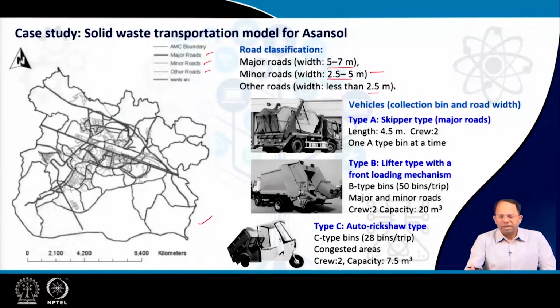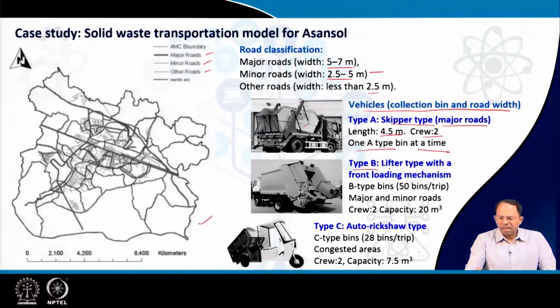Similar to 3 kinds of bin, 3 kinds of vehicles are considered, as per the type of collection bin and the road width, which determines the roads they will travel and the bins they will collect from. Type A is a skipper type vehicle which plies along the major roads. Their length is around 4.5 meters. They take a crew of 2, and usually lift one A-type bin at a time. Over here, they have lifted one of the bins, and once it lifts it, it takes it to the disposal site, disposes the bin, and then brings the empty bin back and places it in that area. Then it moves on to the next bin.